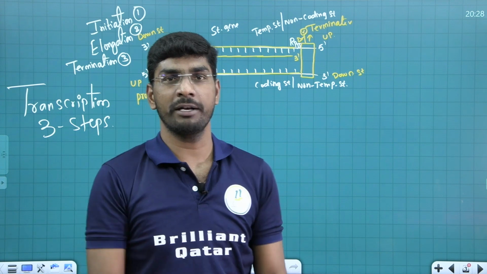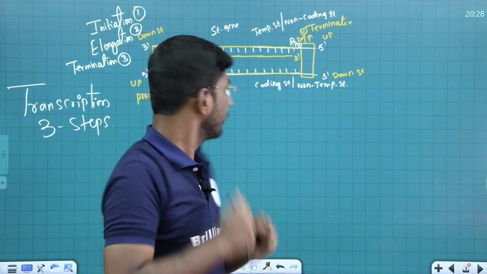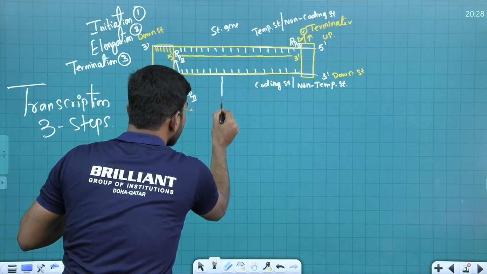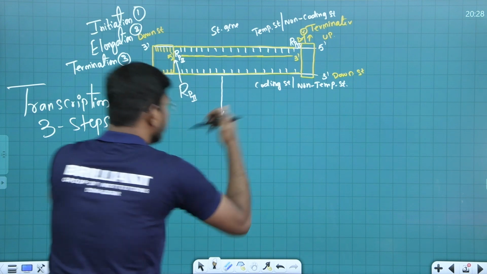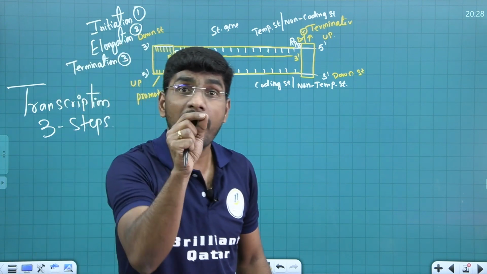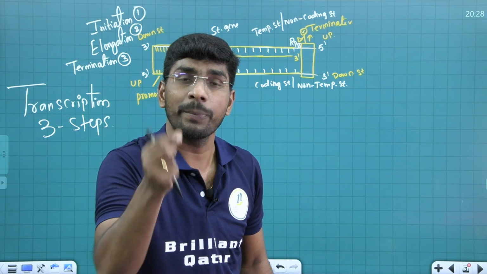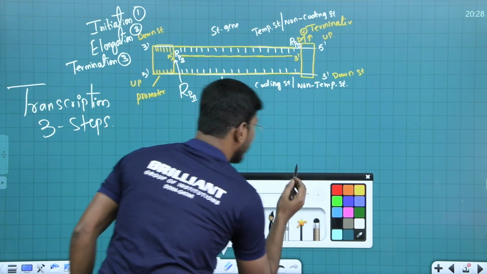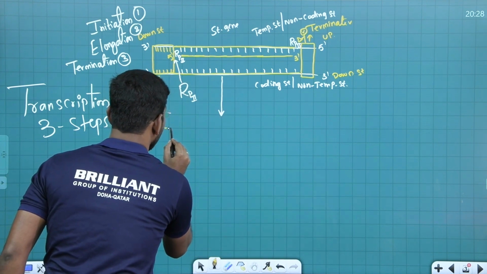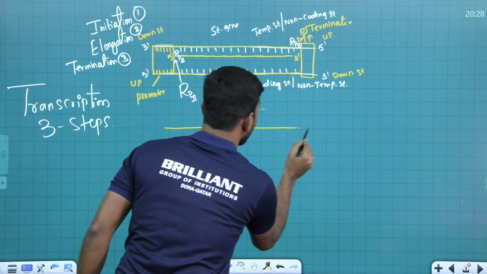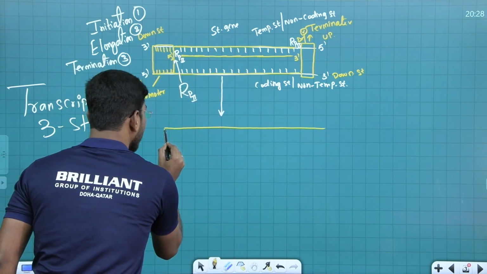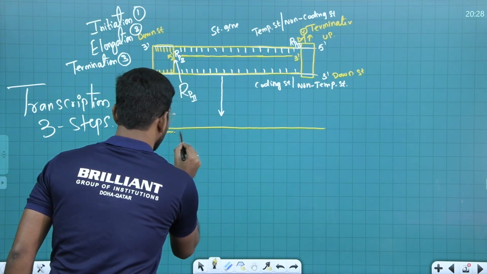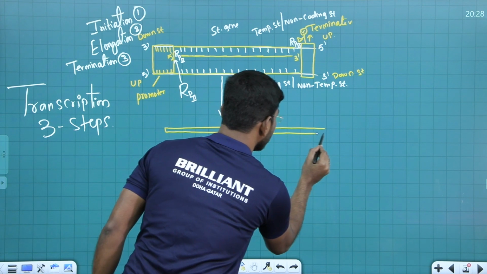No, it is not our mRNA. So what is this then? Now look at here. Whatever RNA is synthesized so far, look at here students, I am taking this RNA down. This RNA is called hnRNA, heterogeneous nuclear RNA. Let me take this one down. Look at it. This one is hnRNA. I am representing it like this.